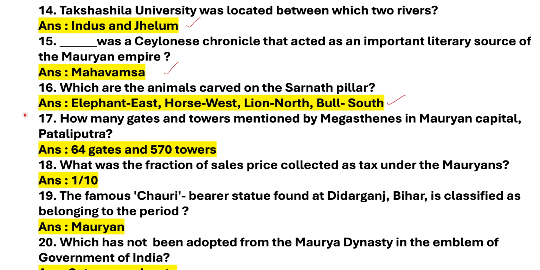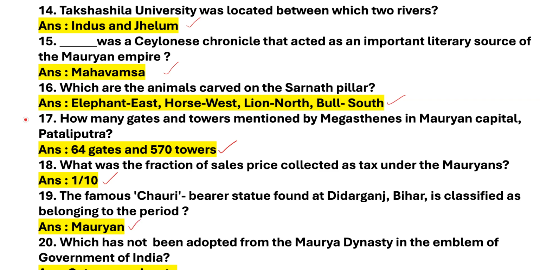Next question, how many gates and towers mentioned by Megasthenes in Mauryan capital Pataliputra? Answer is 64 gates and 570 towers. Next question, what was the fraction of sales price collected as tax under the Mauryas? Answer is 1/10. Next question, the famous Chauri Bearer statue found at Didarganj, Bihar is classified as belonging to the